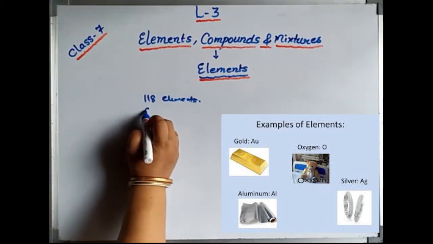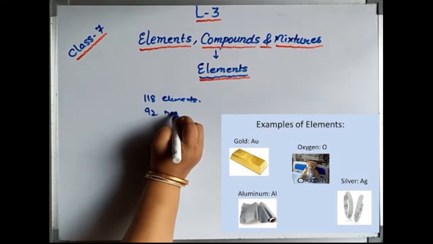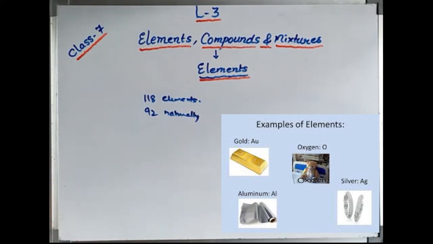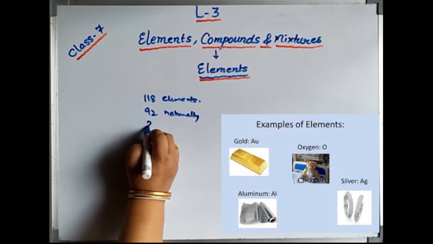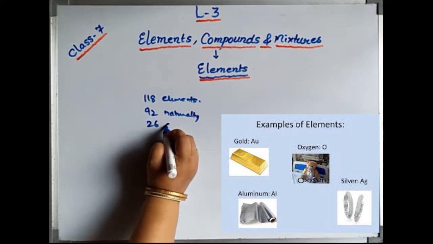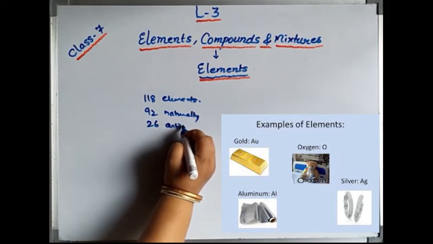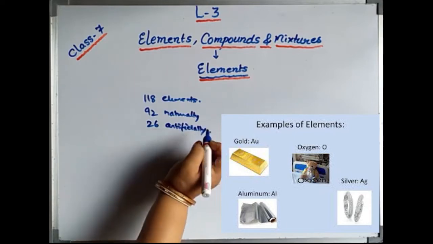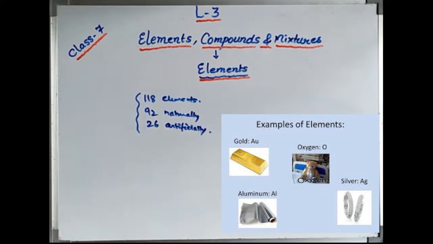Out of this, 92 elements occur naturally. The remaining 26 elements are artificially developed in the lab by scientists. Okay. So this is the common idea I am giving you about the elements.